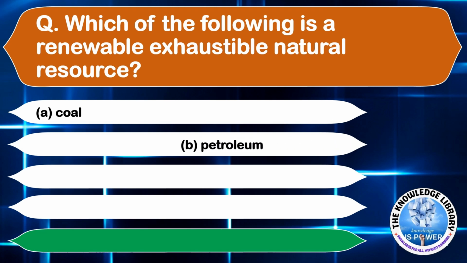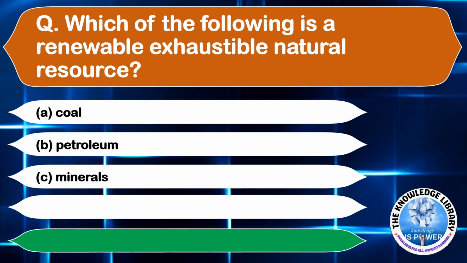Which of the following is a renewable exhaustible natural resource? Option A, coal, option B, petroleum, option C, minerals, and option D, forest. The correct answer is option D, forest. Moving on to the next question.